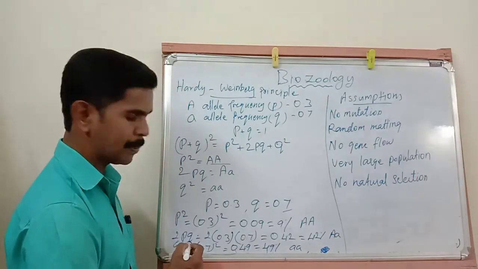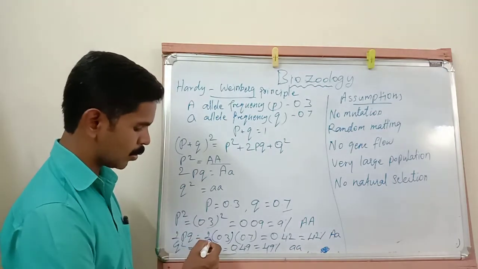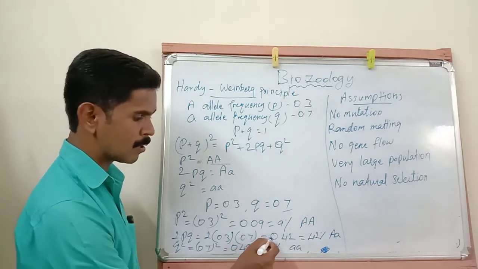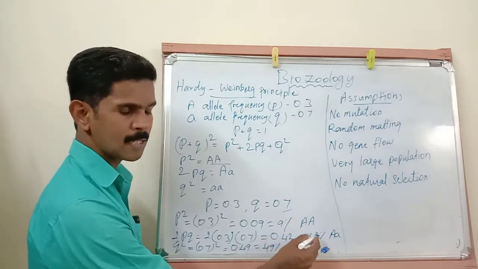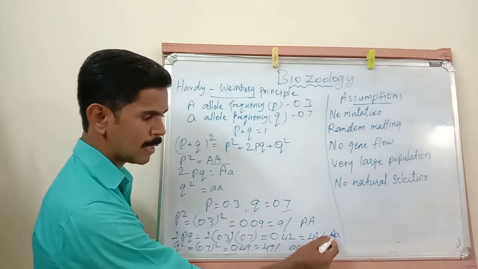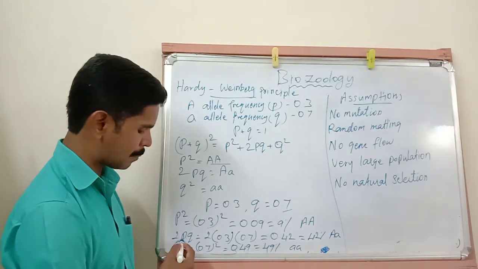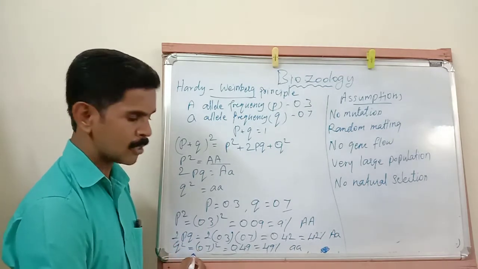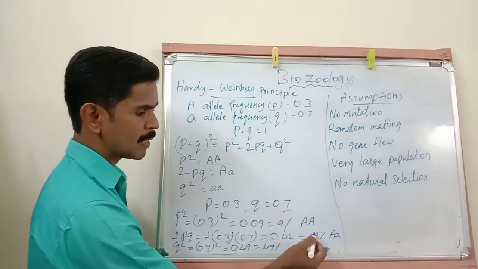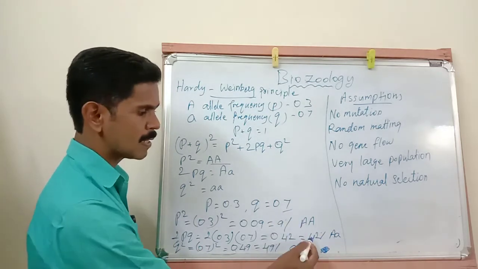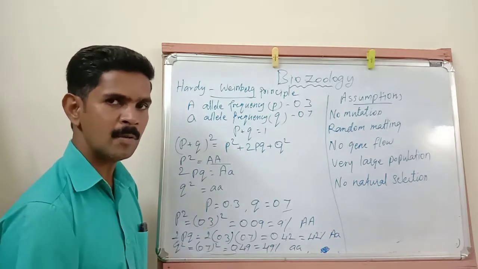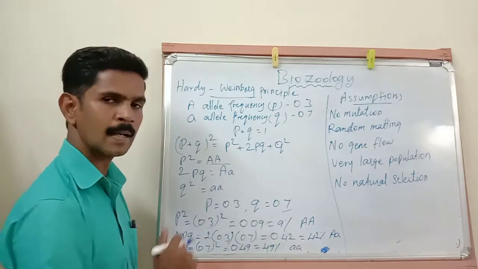Then next, 2PQ. So 2 here, P's value is 0.3, and Q's value is 0.7. So it is equal to 0.42, which is considered as 42%. Here one capital A and one small a is there. P is the capital A and Q is the small a. So here 42%. So 9 plus 42, 51% of the population is in dark color. In the beetle population, 51% of the beetles are in dark color.